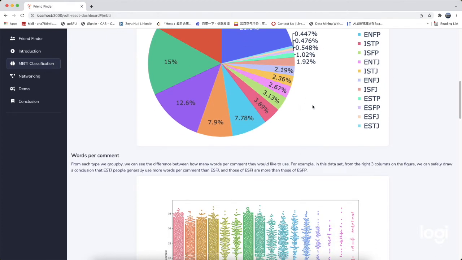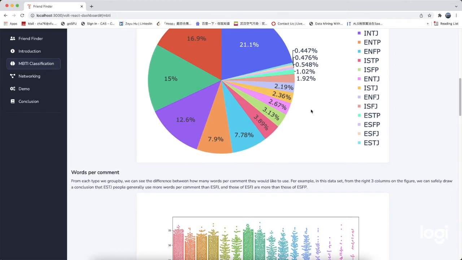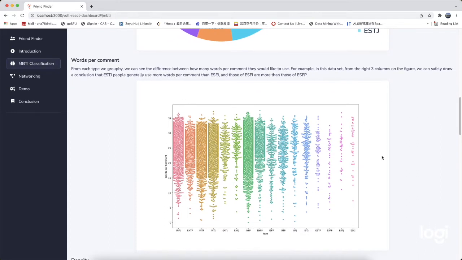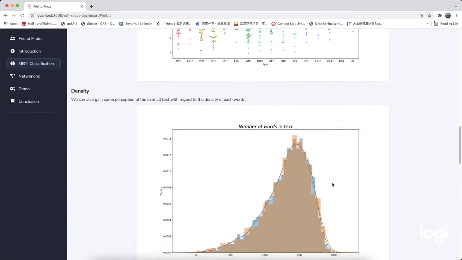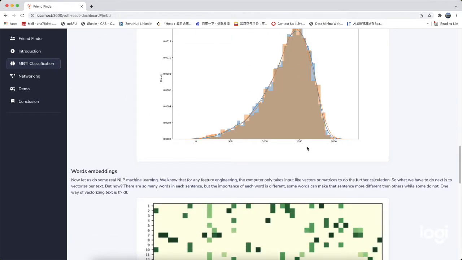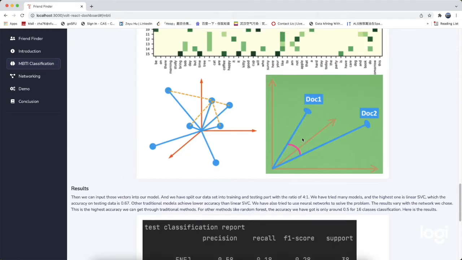And this gives us insight into our dataset, as well as the words per comment. From this figure, we can safely say that ESTJ people would like to use more words per comment than ESFJ and then ESFP, as well as the density per word of each word.